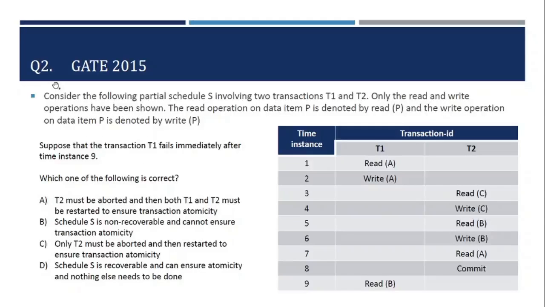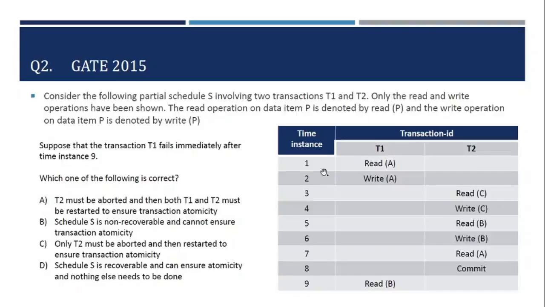Let us consider the second question. This is coming from GATE 2015. We are provided with a schedule containing two transactions T1 and T2, and this is the interleaving of operations. Now we are given that T1 fails immediately after time instance 9.